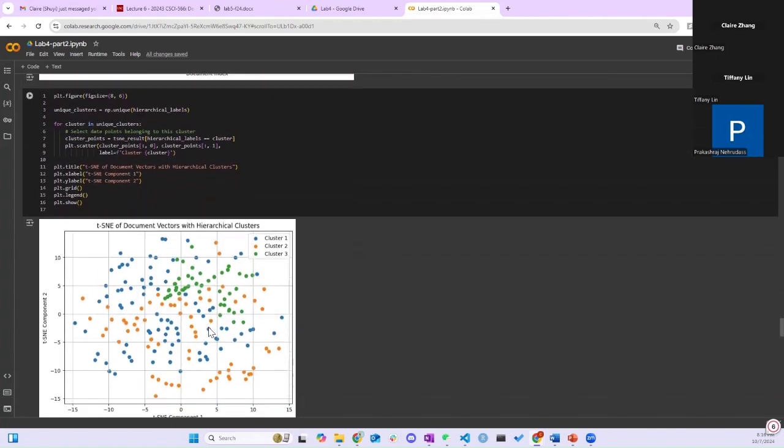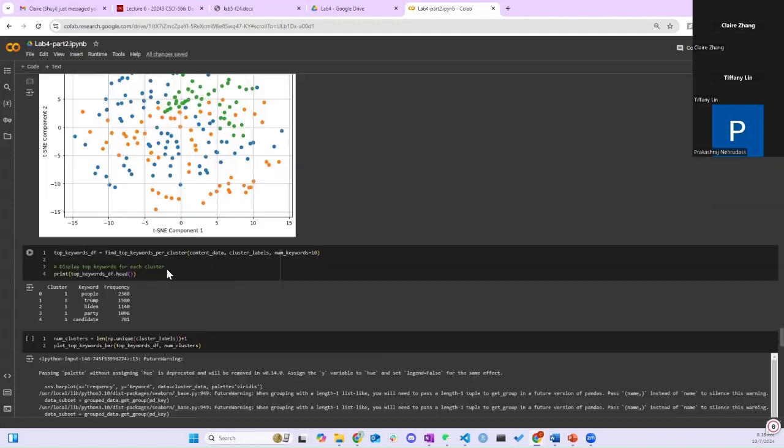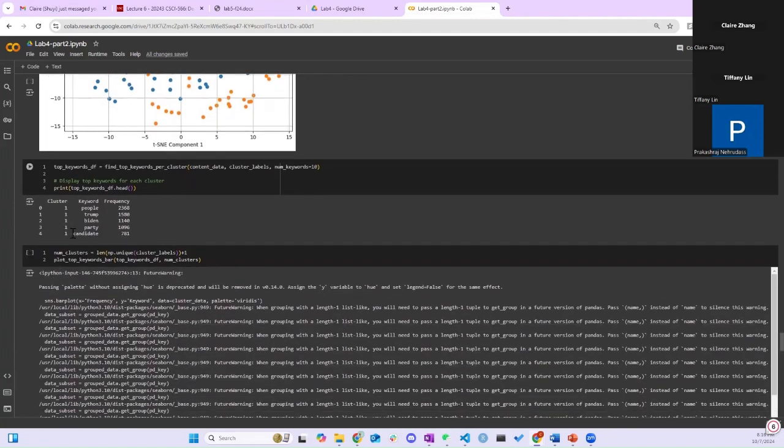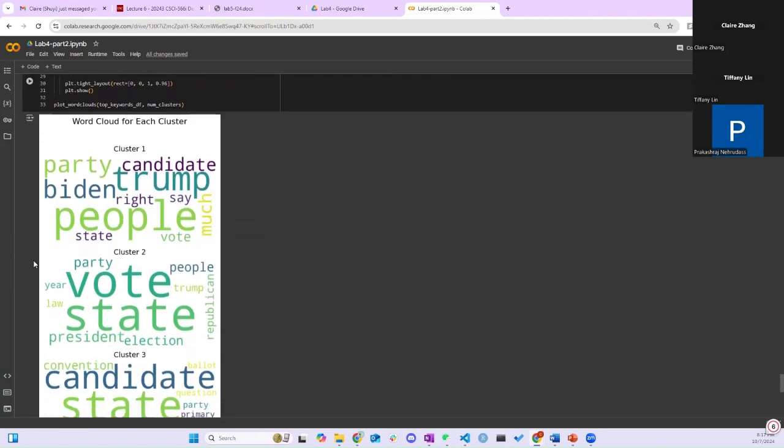And again, we used dimensionality reduction to showcase our clusters visually. Again, we were trying to find the keywords for each cluster, and here are the word clouds for hierarchy clustering.